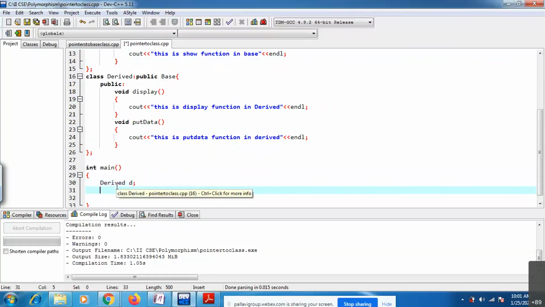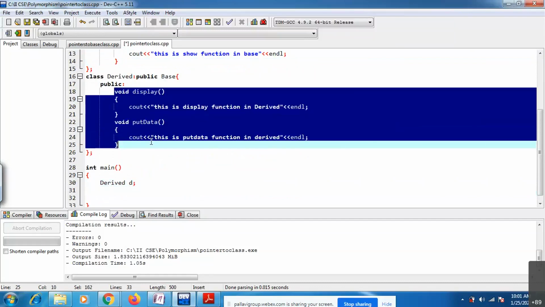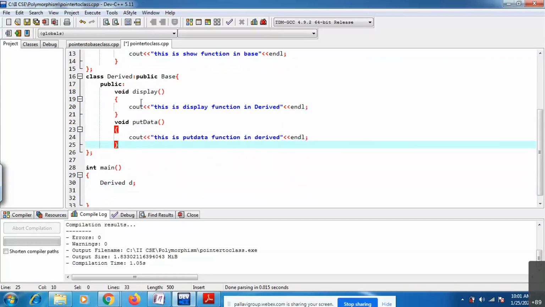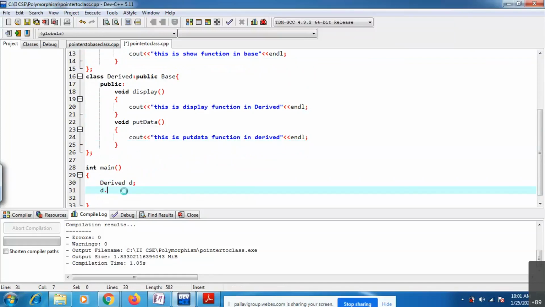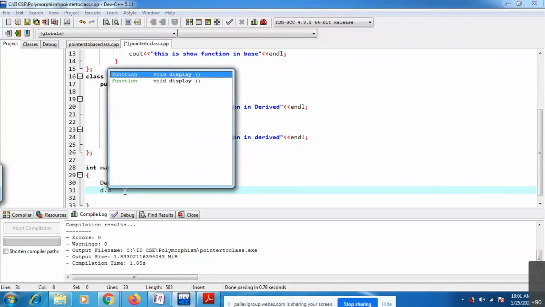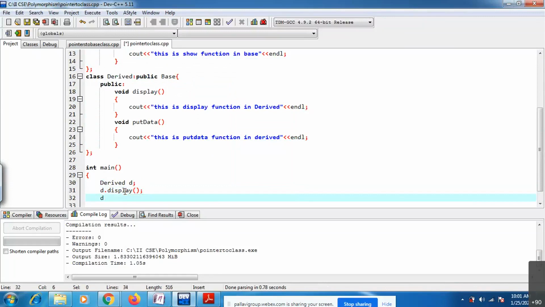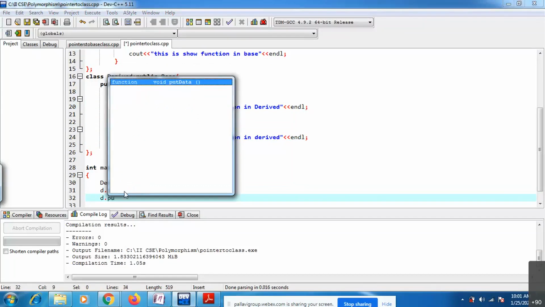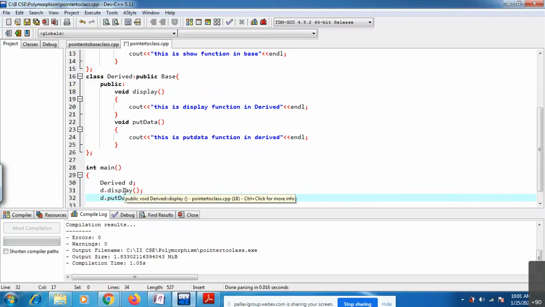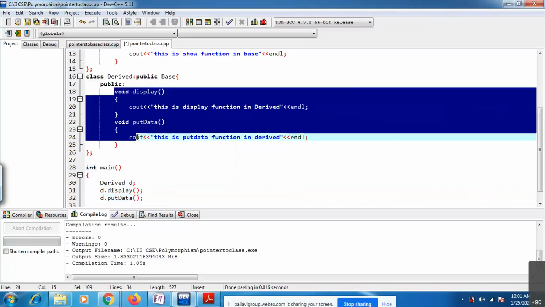Now if I call these two functions, first I'm calling the display function and put data function using the object reference, d.display and then d.put data. I'm calling only derived class members.